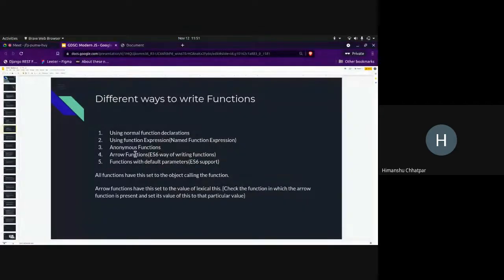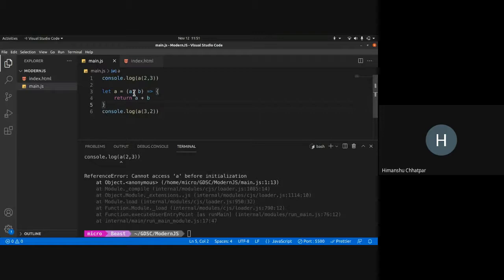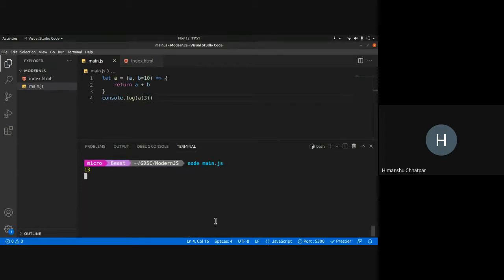That was the arrow function, and the next part is functions with default parameters. How default parameters work is I can set a value b equals 10, right? So b equals 10. Now I only need to provide one value. The next value is taken by default. As you can see, the answer is 13. But if I provide two values, 3 and 5, it will use the values that I provided. If there is no value provided, it uses the default value.